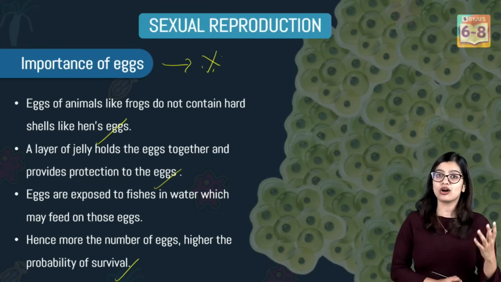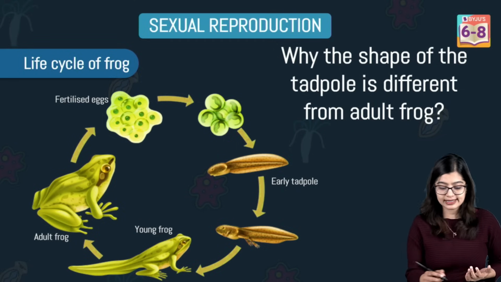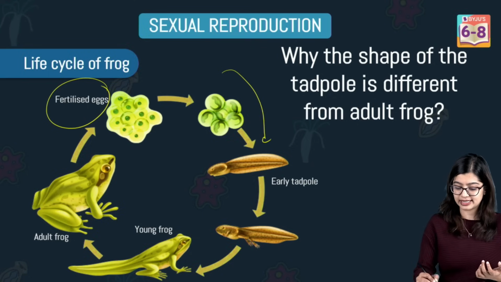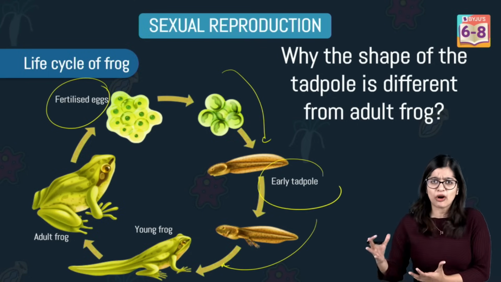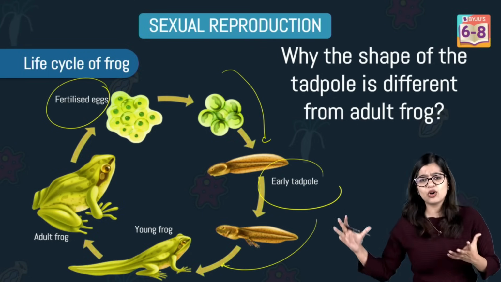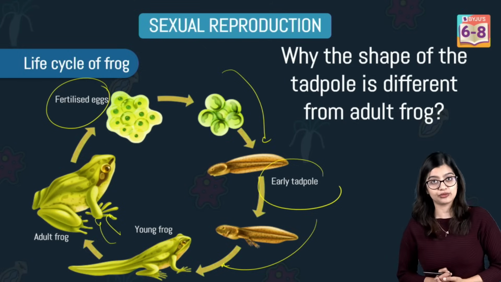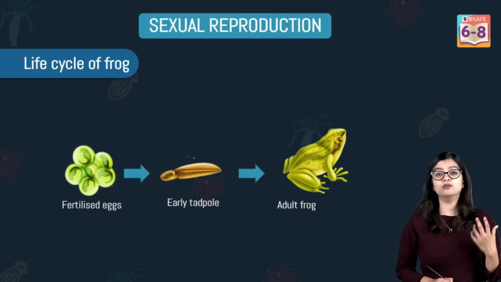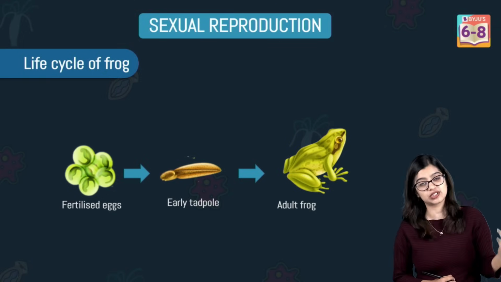Now, like I said, frogs are an example of the same. In the case of frogs, once the eggs are fertilized, they develop into tadpoles, which are normally found underwater. Then the tadpole undergoes a drastic change within its body such that it becomes an adult frog. This is what we observe in the life cycle of frogs, and in the case of silk moths as well.